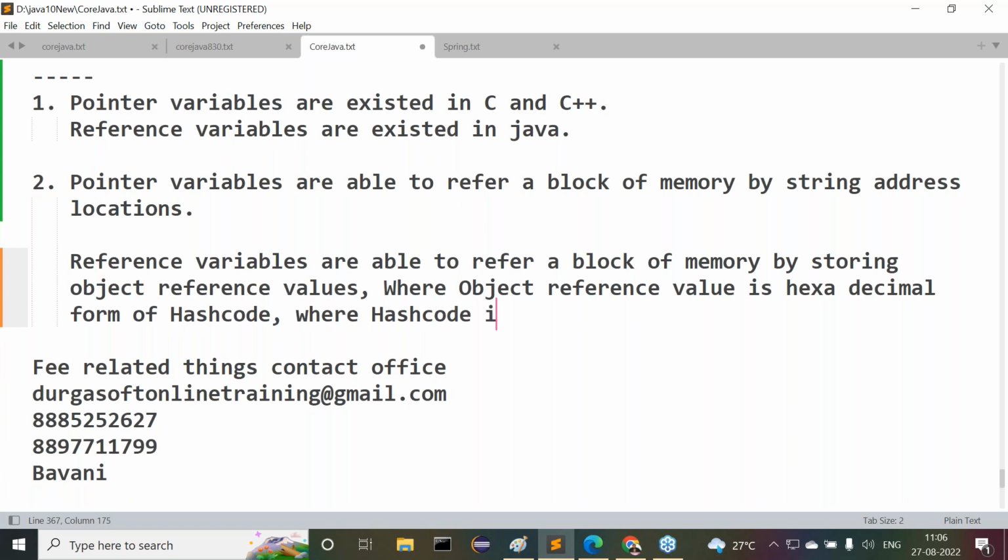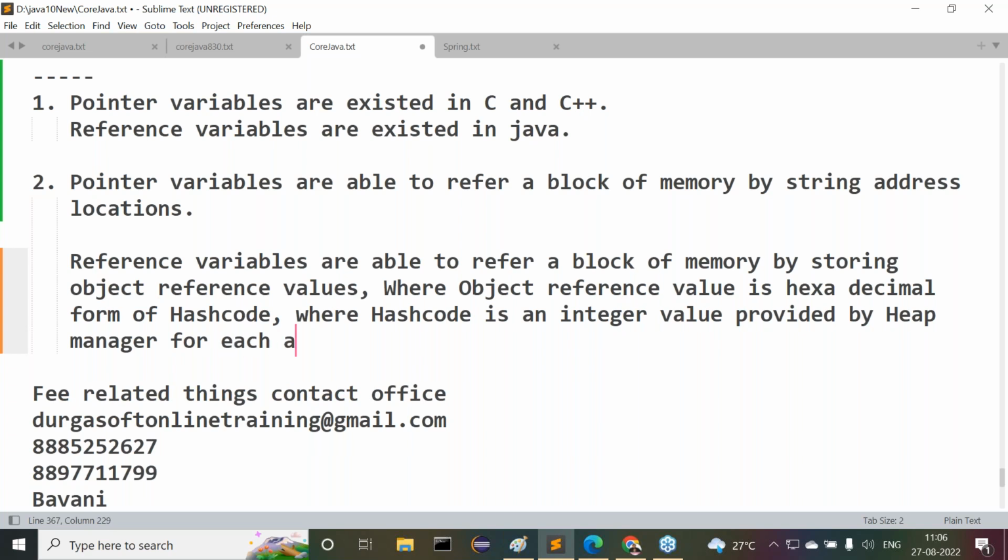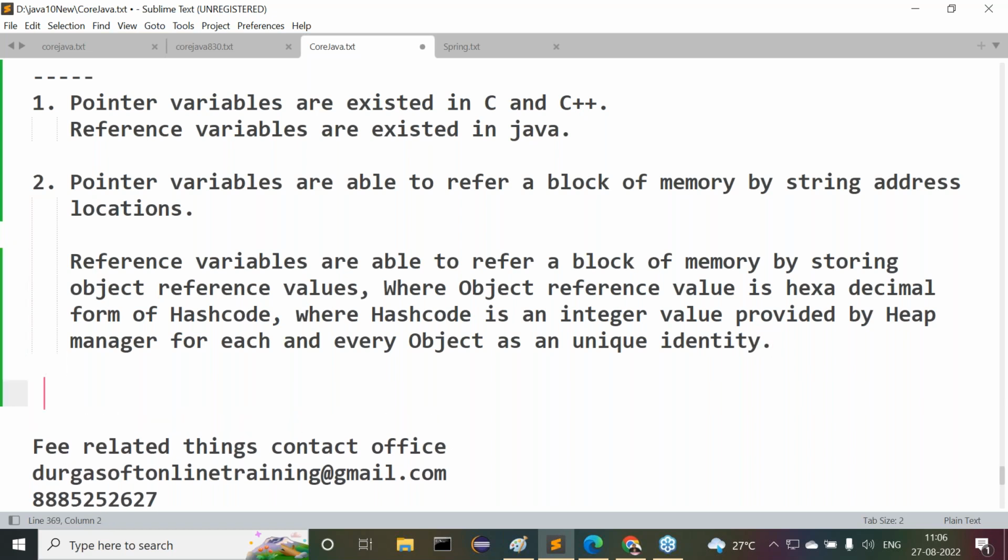Hash code is an integer value provided by the heap manager for each and every object as a unique identity. Right, sir, so now this is exactly the meaning of pointer variable and reference variable.